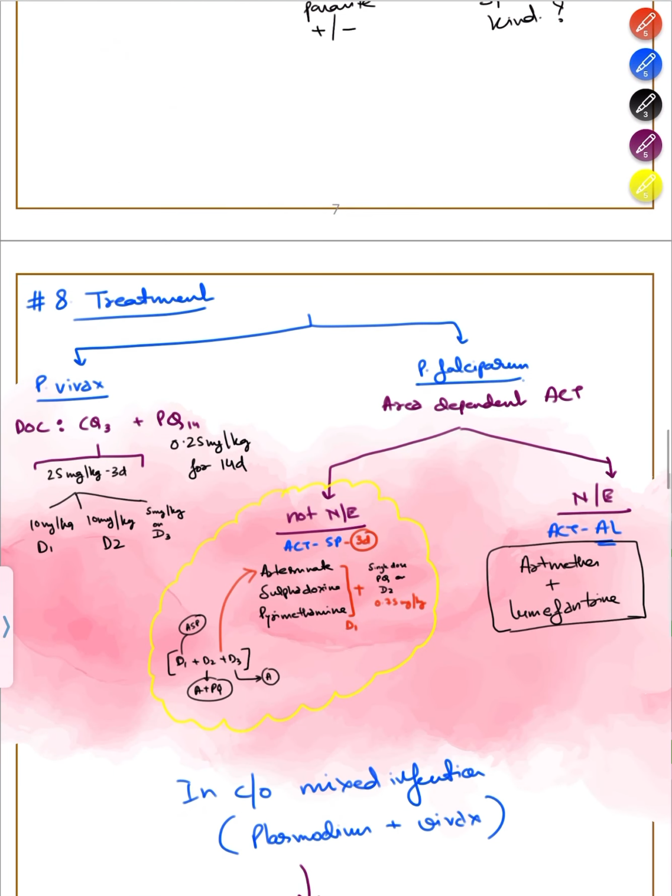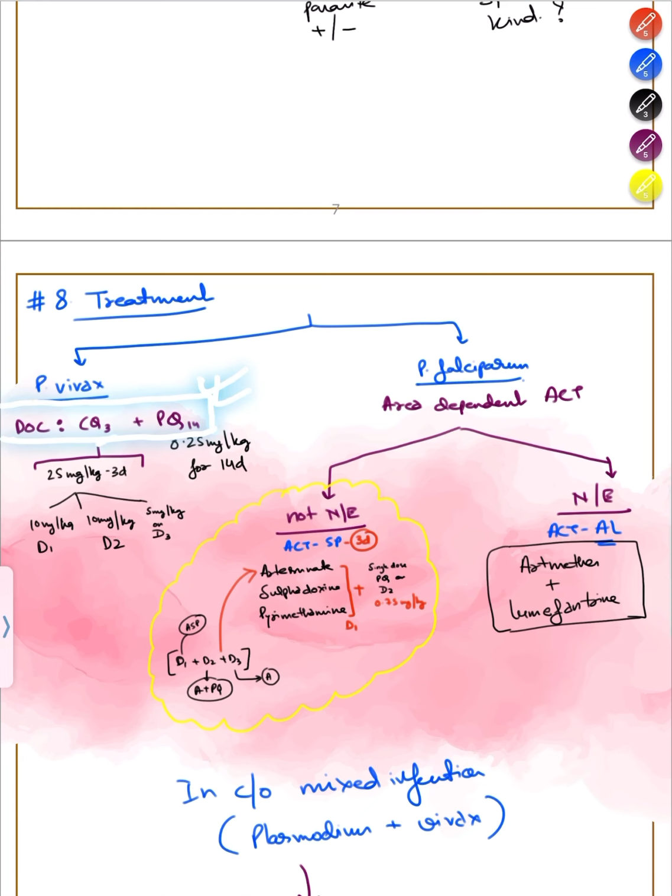Now towards the treatment is a little bit tricky. Often it's hard to remember and understand at the first time if you're reading it for the first time, but I have simplified this as much as I could, and this will be very easy for you. So for Plasmodium vivax, what is the treatment regime in India? The drug of choice is CQ3 plus PQ14. This is all you need to remember.